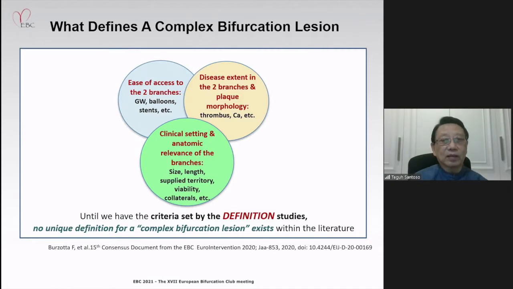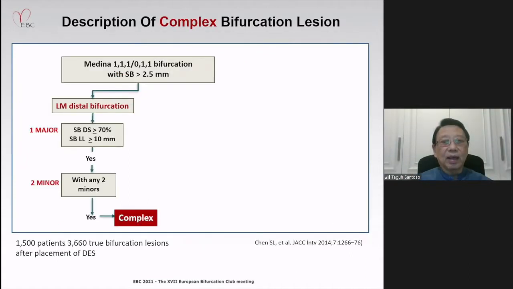A lot of factors may define the complexity of a bifurcation lesion. Until we have the criteria set by the definition studies, no unique definition for a complex bifurcation lesion exists within the literature. In the definition study led by Dr. Chen Xiaoliang, a complex left main distal bifurcation is defined as the presence of one major criterion, including a side branch diameter stenosis of more than 70% and a side branch lesion length of more than 10 mm,